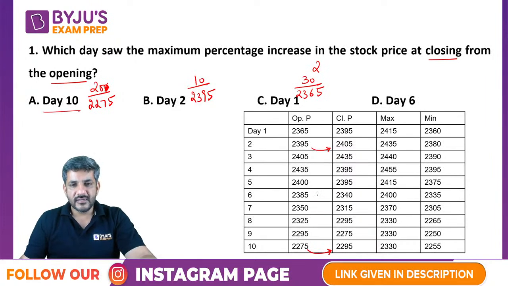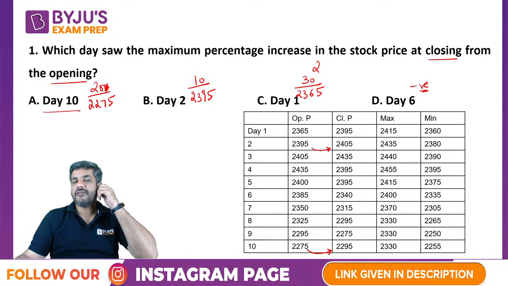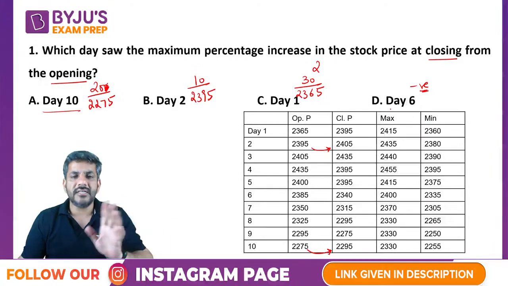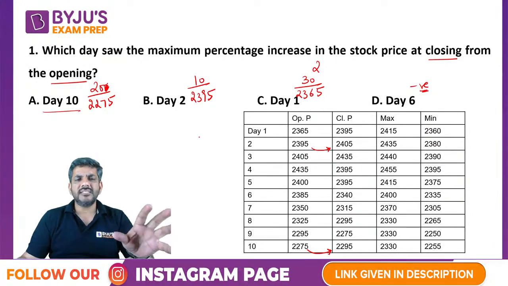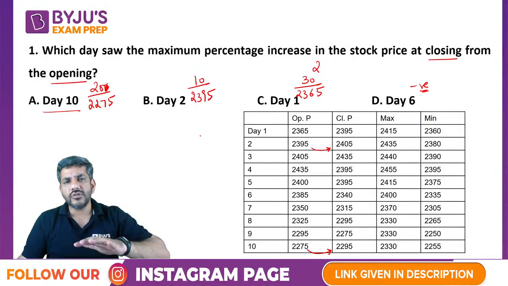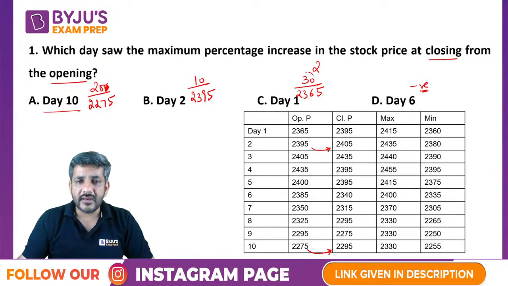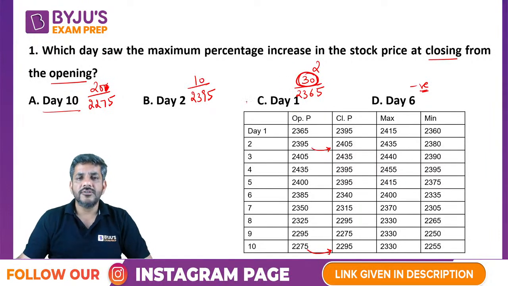And day 6. On day 6 there is a decrease rather. This one is a decrease. So if I am looking for the maximum percentage increase, you will see that the denominators are almost the same, but the numerator is very high in this case. So the answer is C.